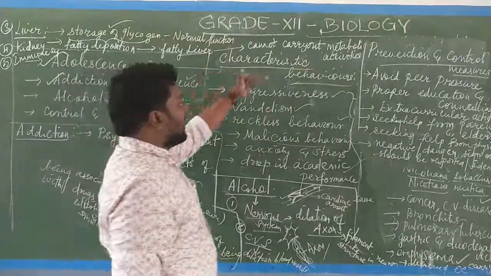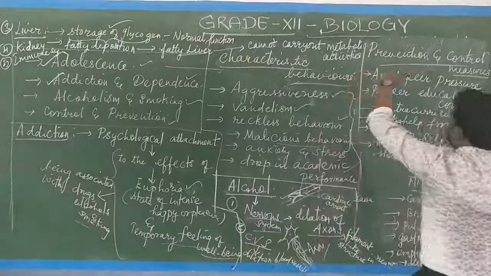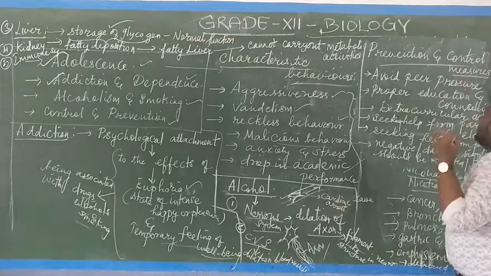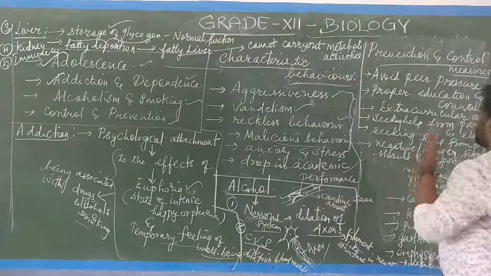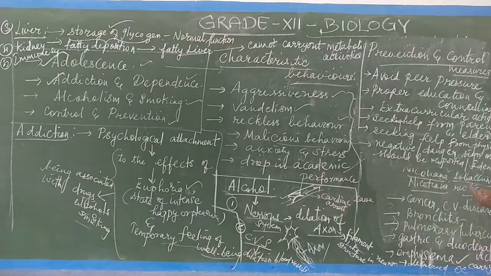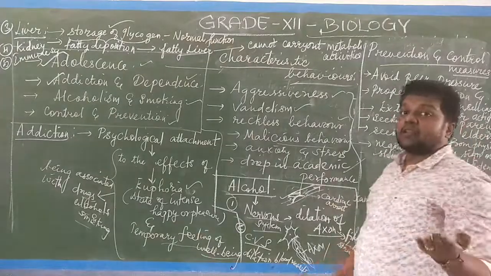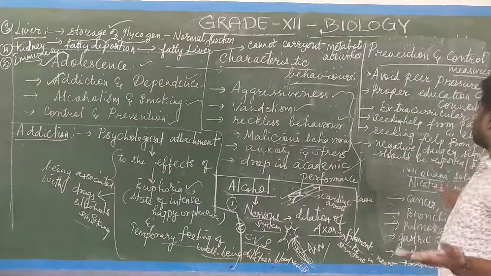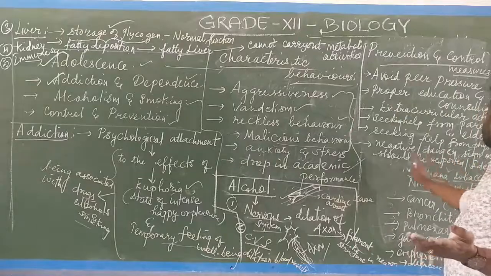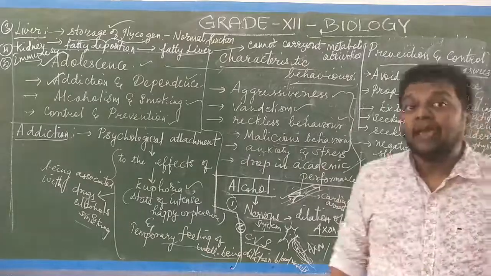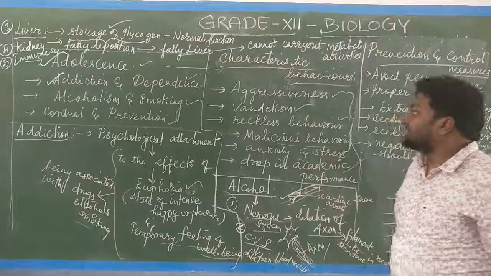How it can be prevented, how it can be controlled? By avoiding peer pressure, proper education and counseling, extracurricular activities, seeking help from the parents, professional physicians, or otherwise from the doctors, and when a negative or danger sign occurs it should be reported and it should be identified properly. Can you understand what is being told?